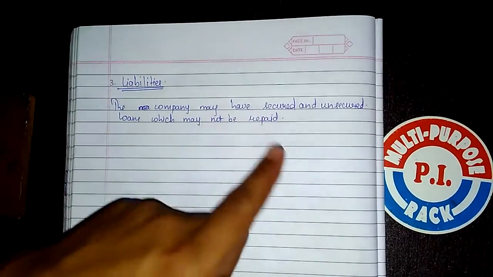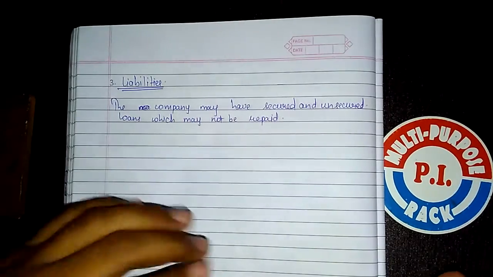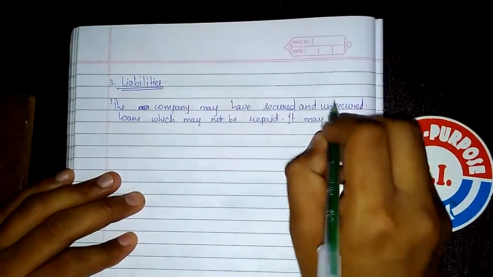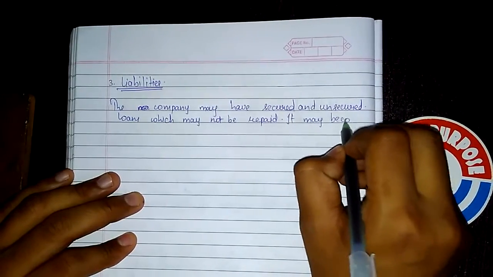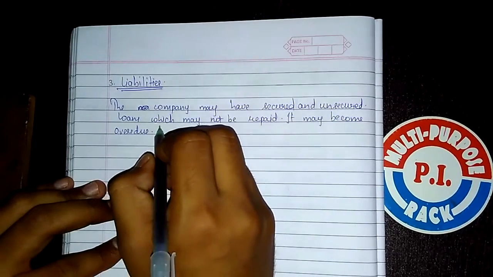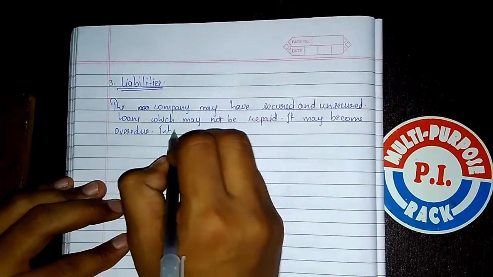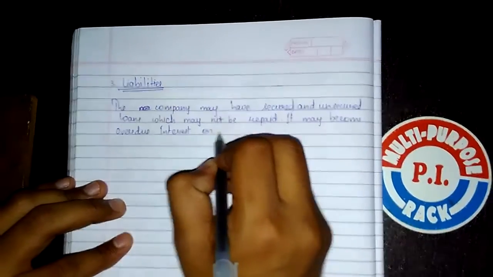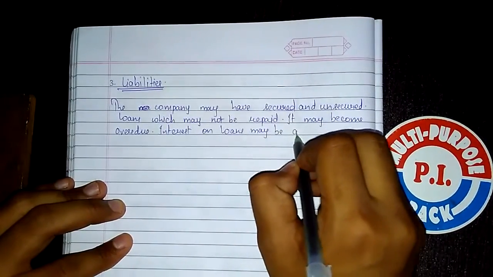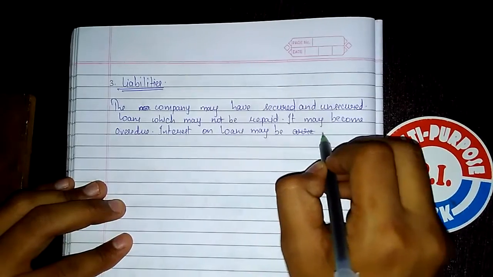The company may have secured and unsecured loans which may not be repaid. They may become overdue. Interest on loans may be in arrears, that is, outstanding.